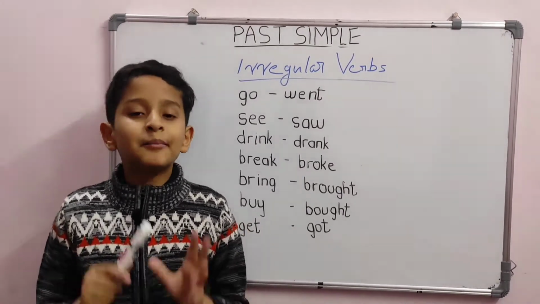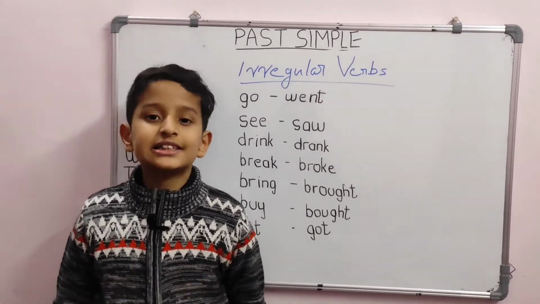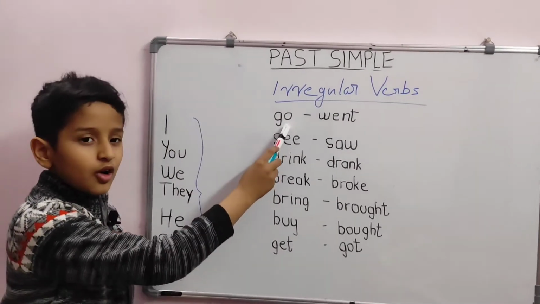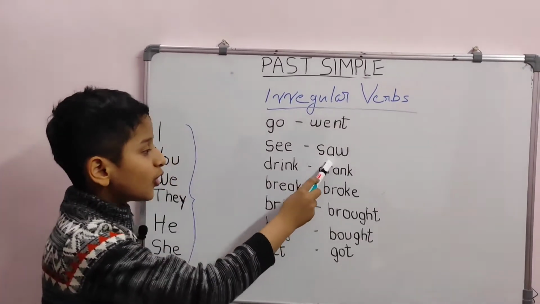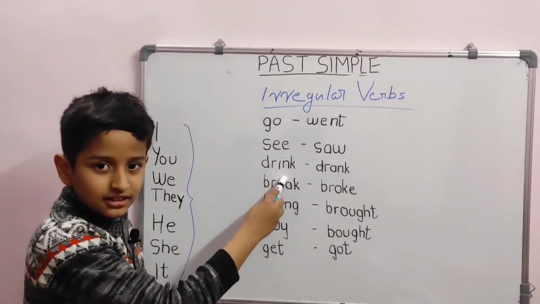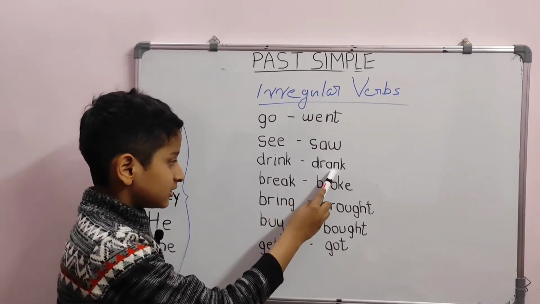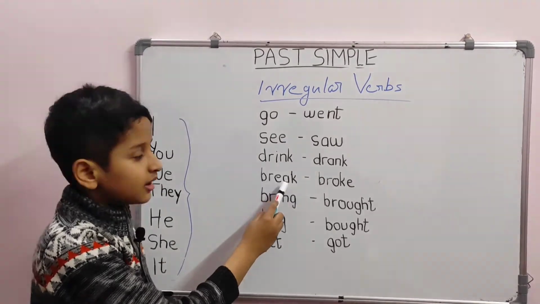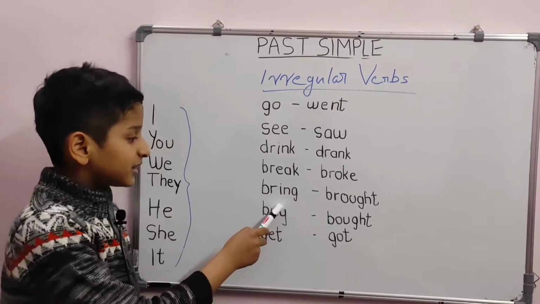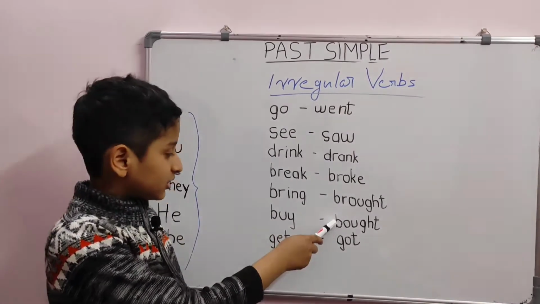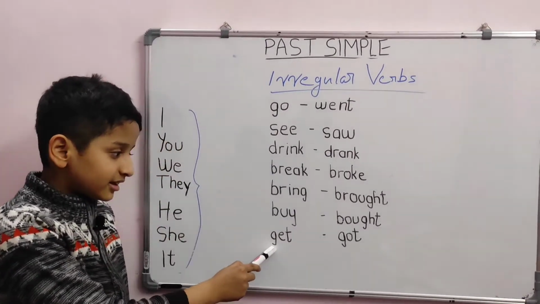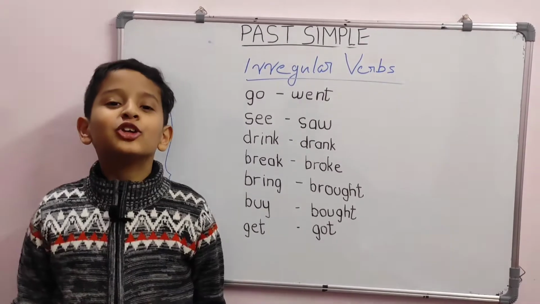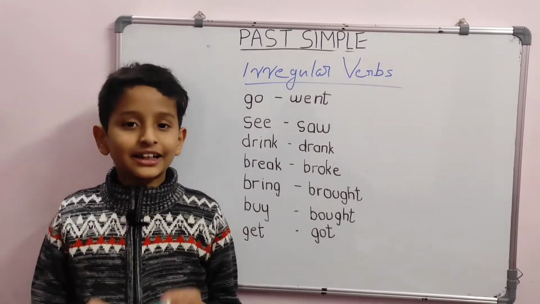Sometimes it changes completely. Let us look at some examples. Go, went. See, saw. Drink, drank. Break, broke. Bring, brought. Buy, bought. Get, got. You learn this only by practice.